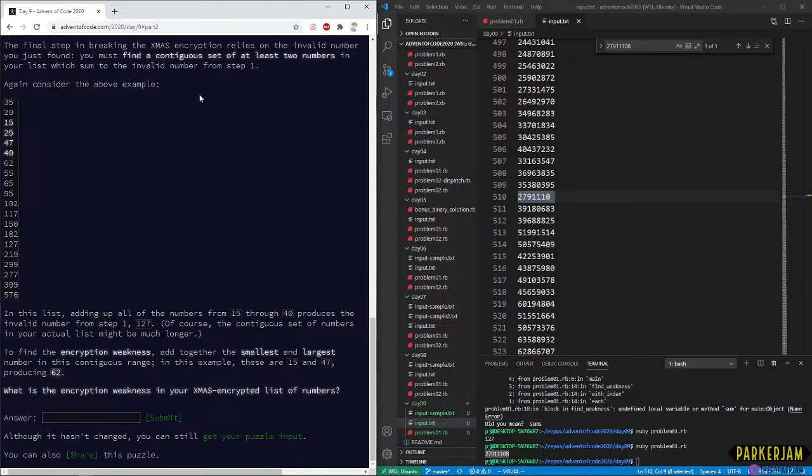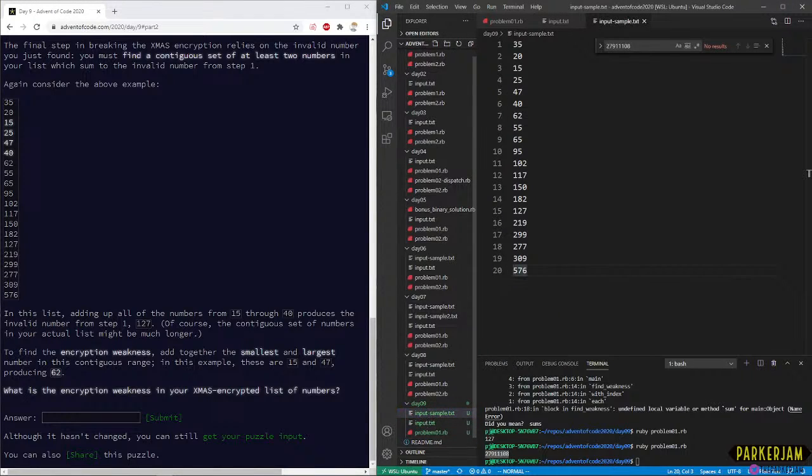In your list, does that mean like the entire input? Okay, so we're back in our list. Is this the sample input again? Yeah, this is the same sample input, I'm pretty sure. In this list, adding up all the numbers 15 through 40 produces the invalid number from step 1. Of course, the contiguous range of numbers in your actual list might be longer.